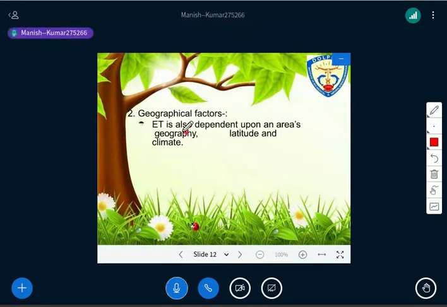The other factor is the geographical factor. It means area geography, the latitude and the climate, isn't it? So evapotranspiration also depends upon an area's geography, its latitude, and its climatic conditions. If you look at the globe, there are certain regions which get more solar radiation, for example places near the equator.